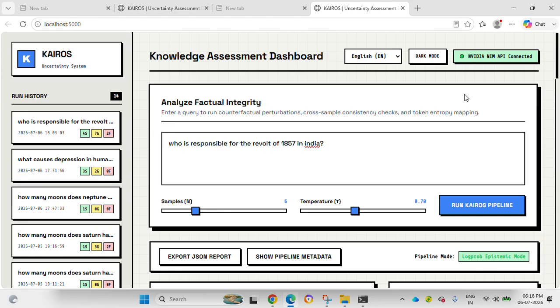There's a lot of stuff you can do with this. You can use this and build upon it; this is a very cool algorithm. And let me tell you, this is first of its kind. Nobody has done this before. Nobody has calculated the uncertainty per claim and then shown it like this. Kafil and I are the first ones to do it, and KAIROS is the first algorithm of its kind.